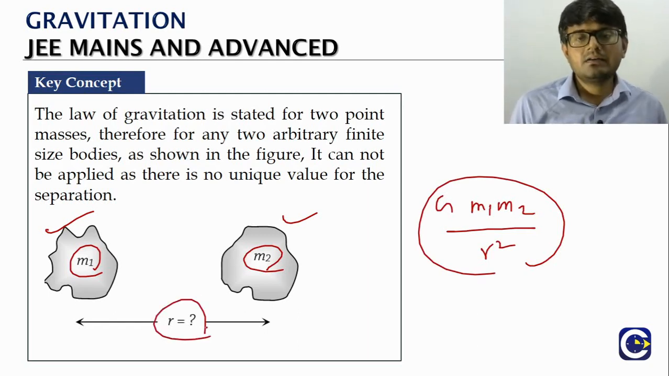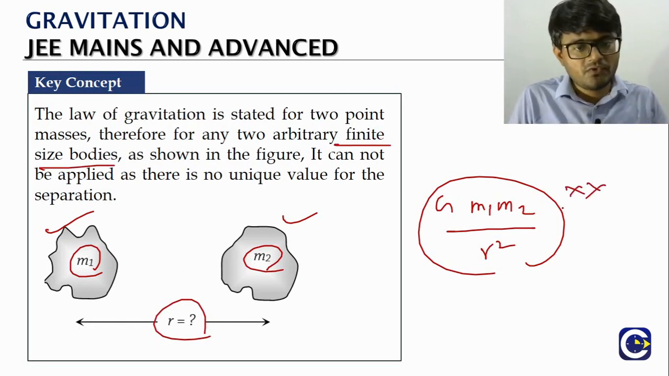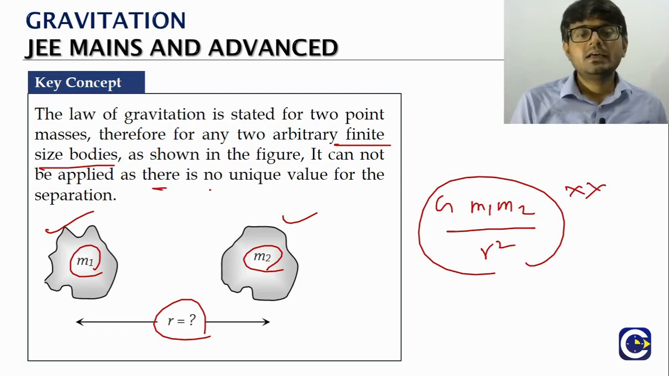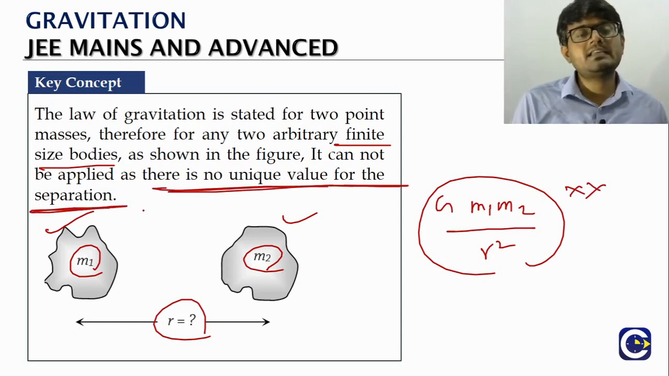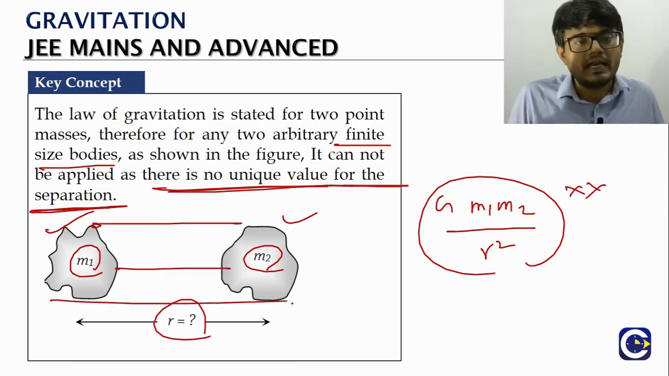what is this r? How do we measure the r? If we have finite size bodies, we cannot use Newton's law of gravitation formula. Why? Because we will not have any unique value for the separation. So separation between the objects means, do we take this or this or this? We will not have a unique value.